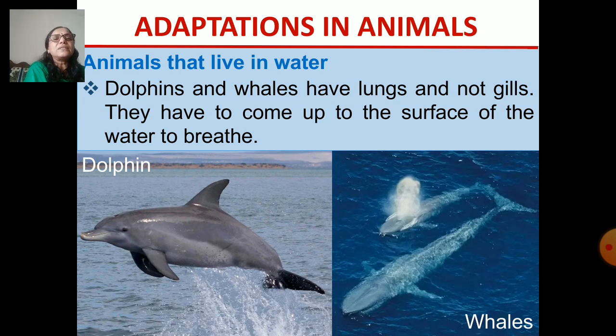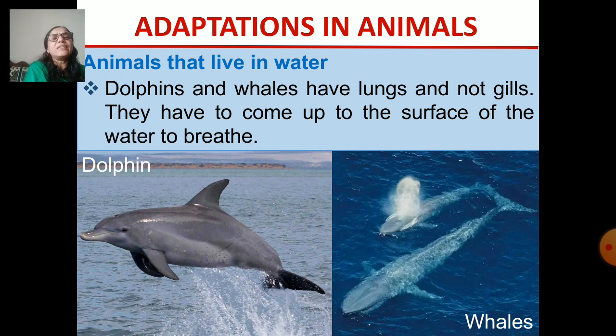Another example is dolphins and whales. Dolphins and whales have lungs and they do not have gills, so they have to come up to the surface of the water to breathe in the air from the atmosphere. You must have seen the dolphins jumping.